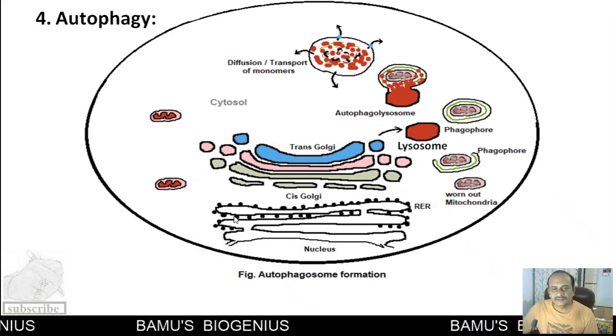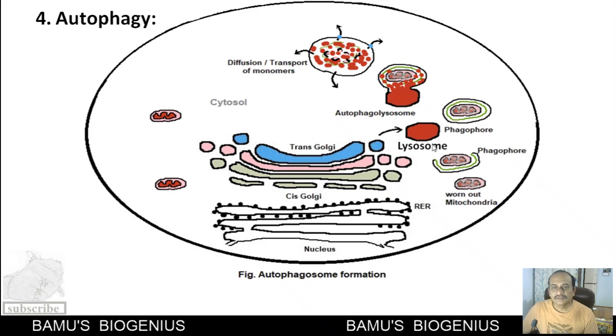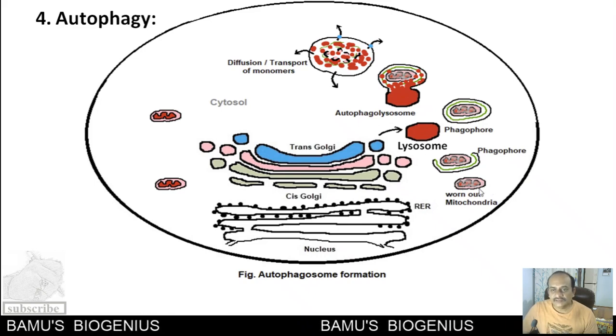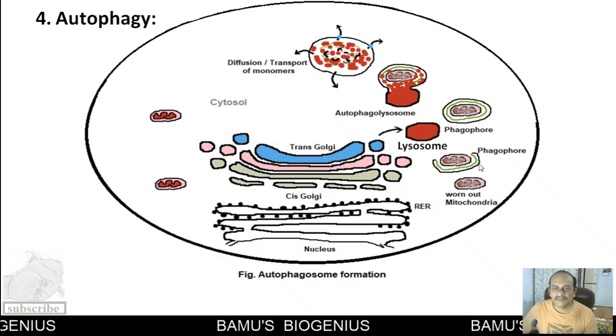We have seen this diagram before also. This is the RER, this is the Golgi and trans Golgi. It produces a lysosome. Now, this is the worn-out mitochondria. Around this worn-out mitochondria, a kind of double-walled membrane is created.